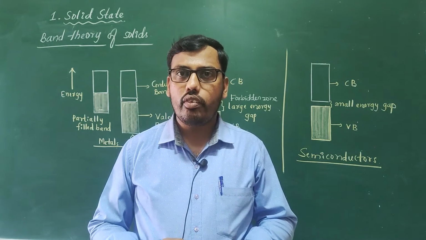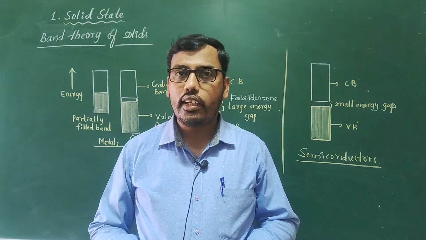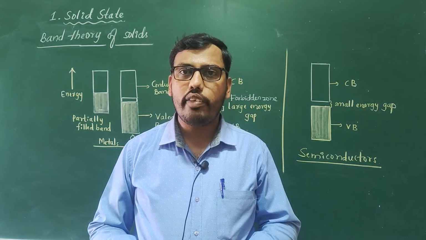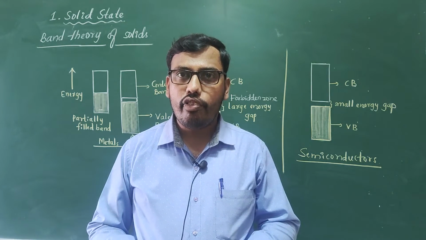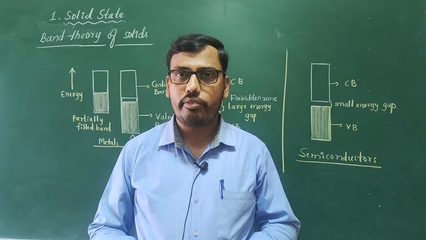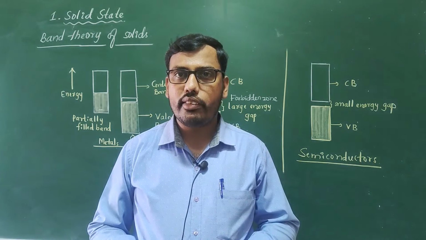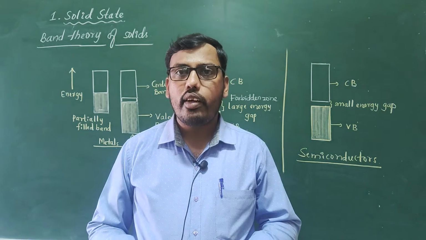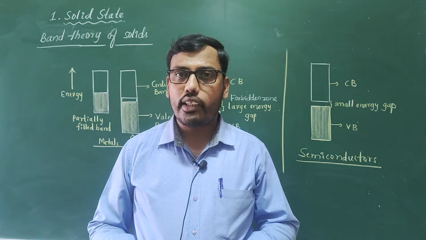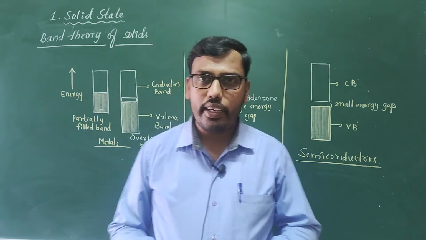As I have told you, a band which is completely empty, or the higher energy band, is called the conduction band. A band which is partially filled or completely filled with electrons is a valence band, not bond, it is band. These are energy levels which are closely spaced. Now let us see what happens in case of metals, why their conductivity is more and why insulators do not conduct. We can explain it here.